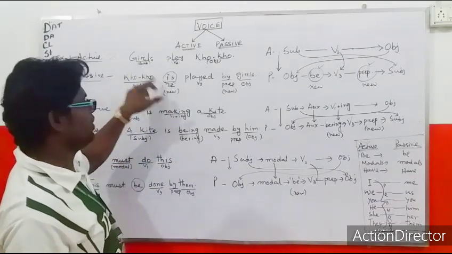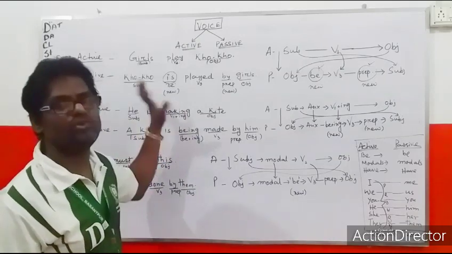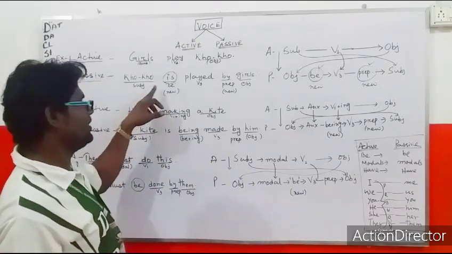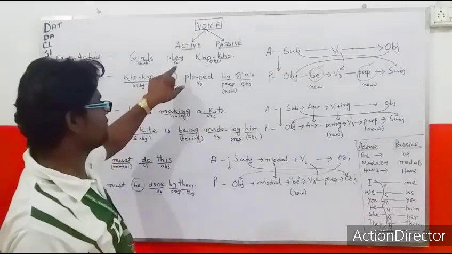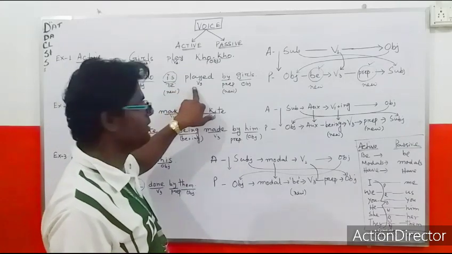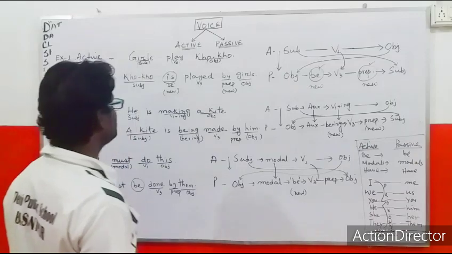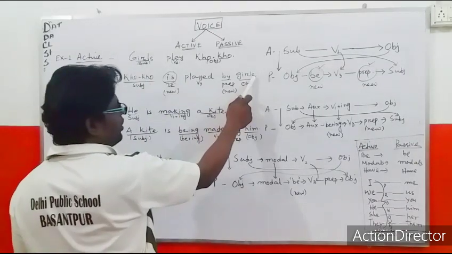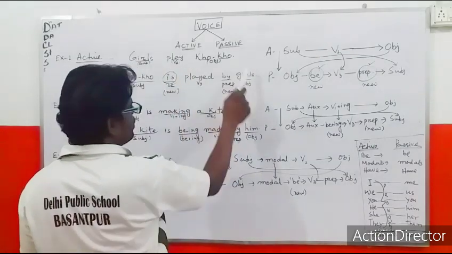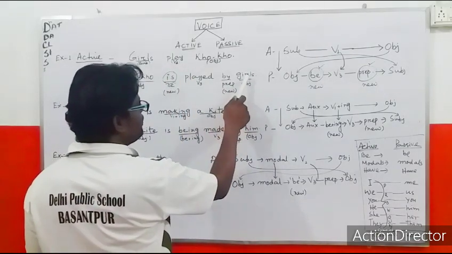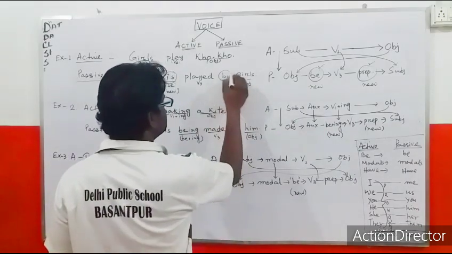So in the passive, there should always be a be verb. There should be a new one. Okay. So here the be verb coming is, that is new, and the third form must be there. Here play becomes played. Girls come in the same format, and come in place of the object. And before girls, there is a new preposition. You can see this preposition is brought.